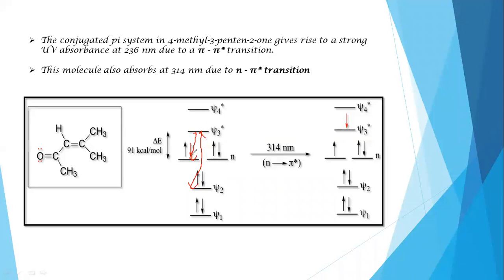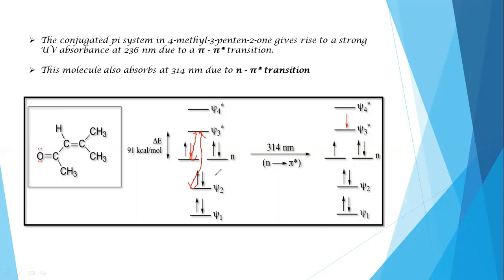But here, of course, because of this conjugated double bond, the energy required for this pi to pi star electron transition is 91 kilocalories per mole; the energy gap is equal to the radiation of 236 nanometer wavelength.